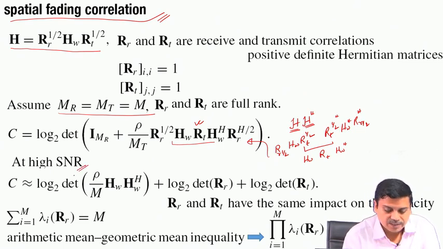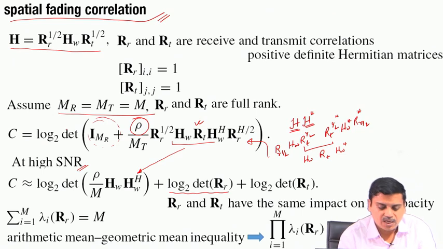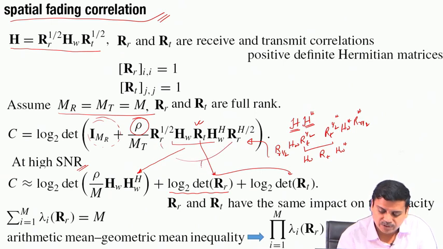At high SNR conditions, that means when rho is very large, this can be represented in this manner with a log determinant, because we are neglecting the effect of the identity over here in the diagonal elements, because this is very large, and you have R_R and R_T through determinant identities. You can just swap these things and you get this R_T over here, and R_R half Hermitian would come there.